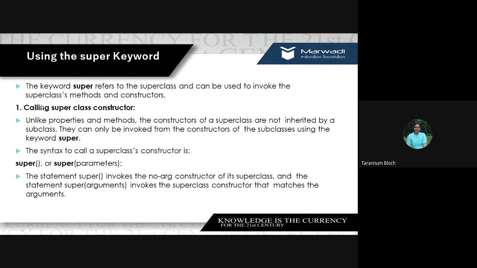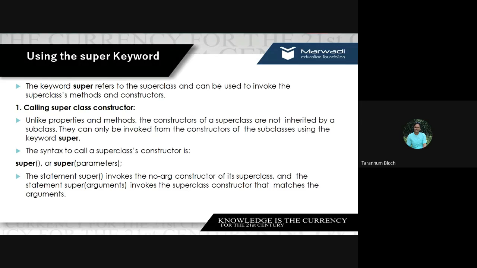So to call it, we can use the keyword super, right? The first use is calling the superclass constructor. If you want to call a superclass constructor, you just write the super keyword and parentheses. Fine. Unlike the properties and methods, the constructors of the superclass are not inherited by the subclass, right? There is no inheritance of the constructors. They can just be called from the constructor of the subclass using the super keyword, right?